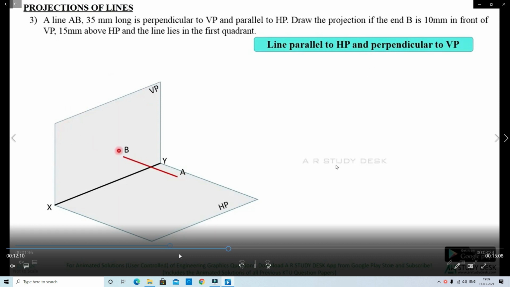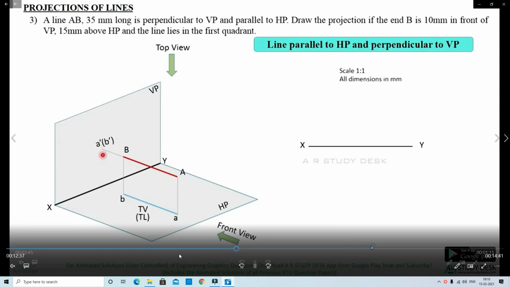You observe the straight line position here: HP is the horizontal plane, VP is the vertical plane. Front view projects on the vertical plane, top view projects on the horizontal plane. So we draw one horizontal line, the reference line XY.